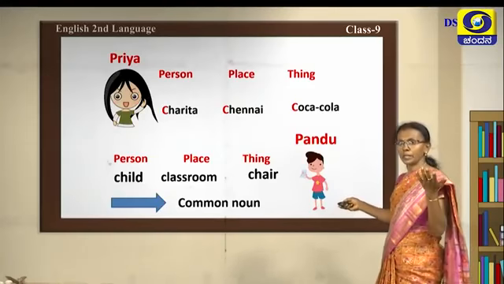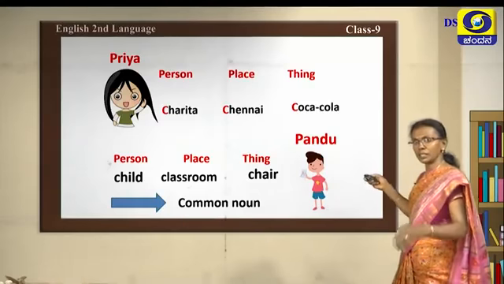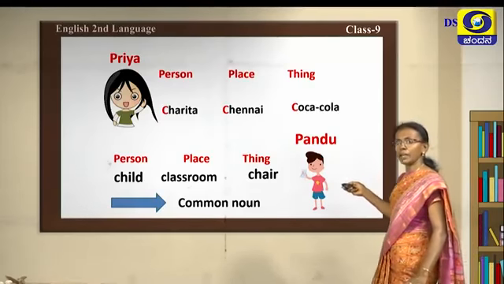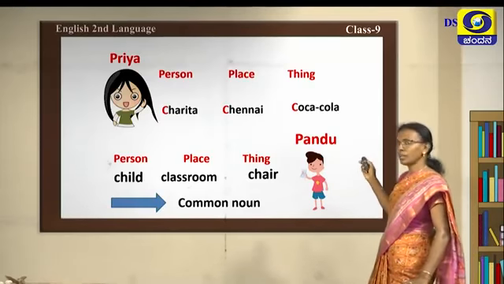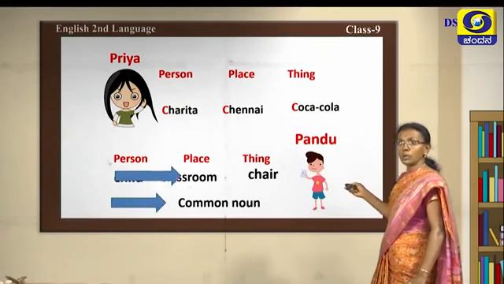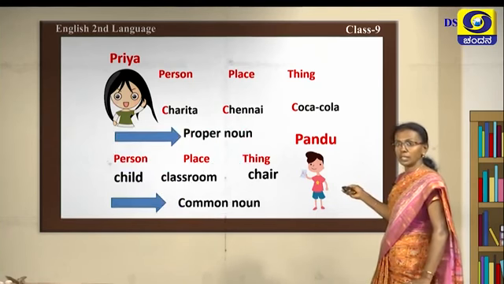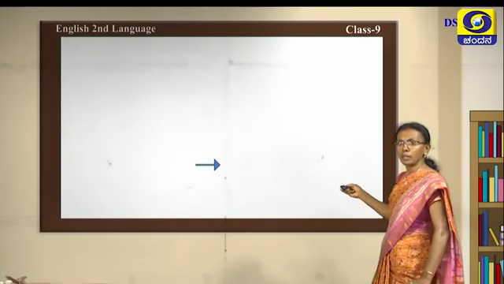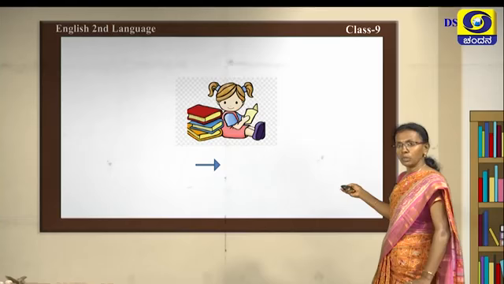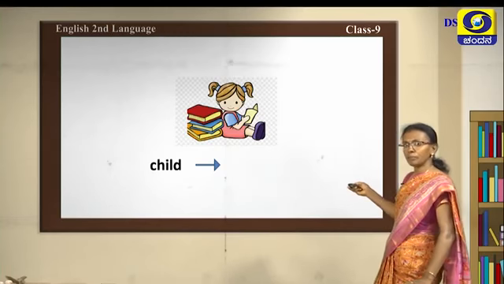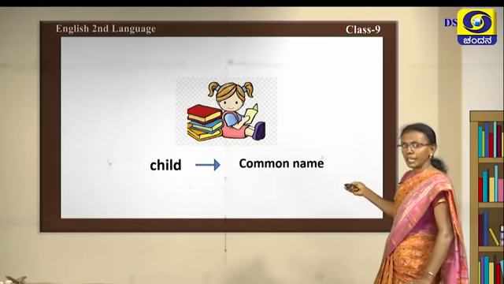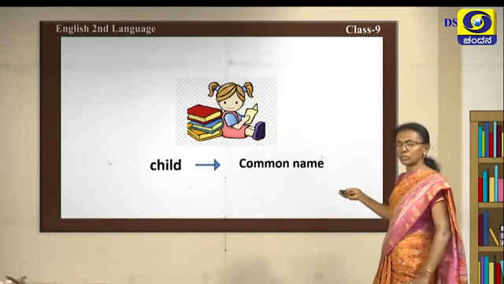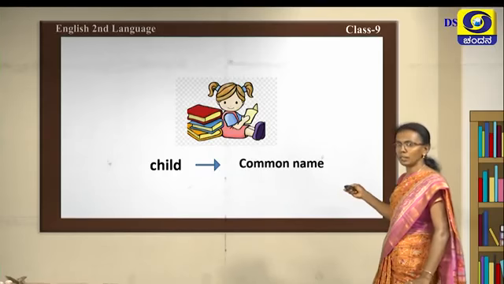Okay, you go to Priya now. So Priya, what has she written? Person as Charita and place as Chennai and thing as Coca-Cola. Now what she has written are proper nouns. So they are proper. Now next we come to the picture here. See the child. That child can be used for any child in common. So it is called a common noun.